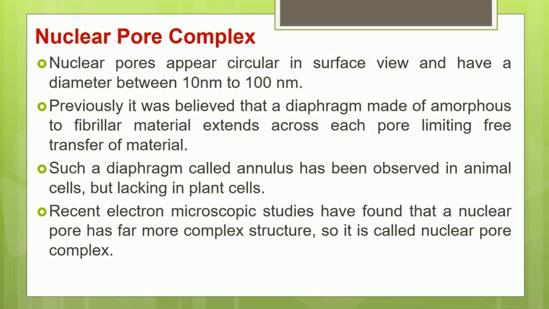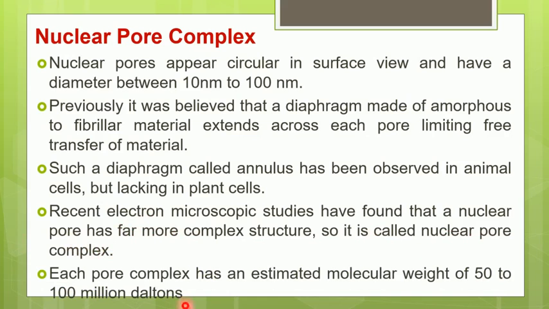Recent electron microscope studies show that the nuclear pore is a very complex structure, and therefore it is called the nuclear pore complex. Each pore complex has a molecular weight of 50 to 100 million Daltons.